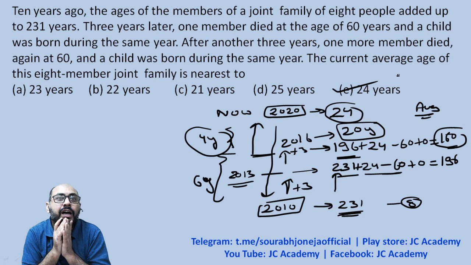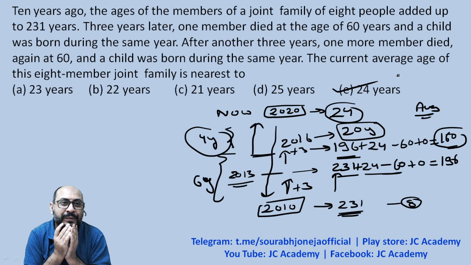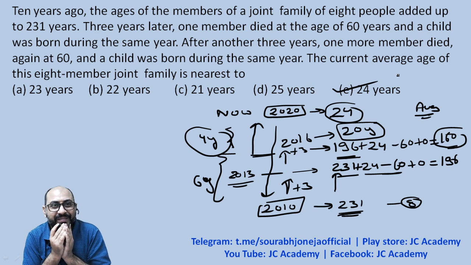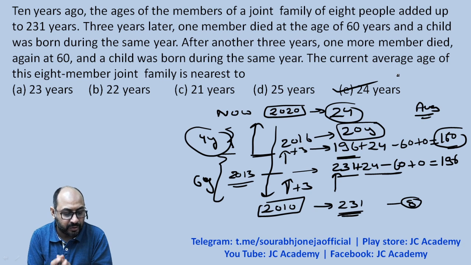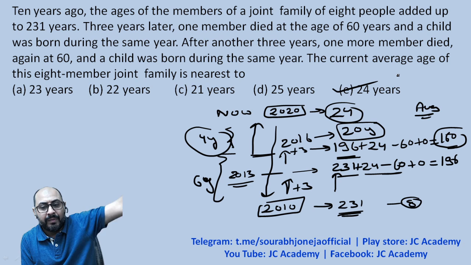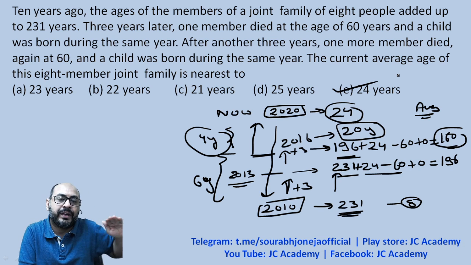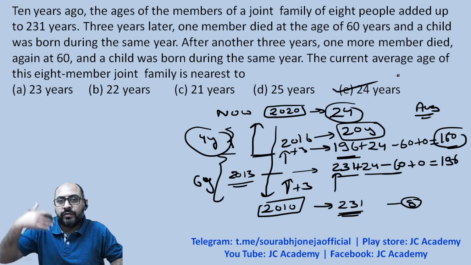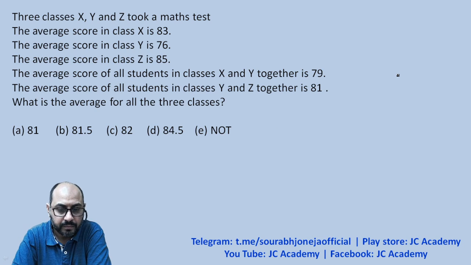Ashish, you marked the correct answer earlier and then you marked the incorrect one, right? So this is the answer. 24 years is absolutely correct. I hope you got the idea, because see, 4 years ago the family was having an average age of 20 years. 4 years from now it will be 24, right?